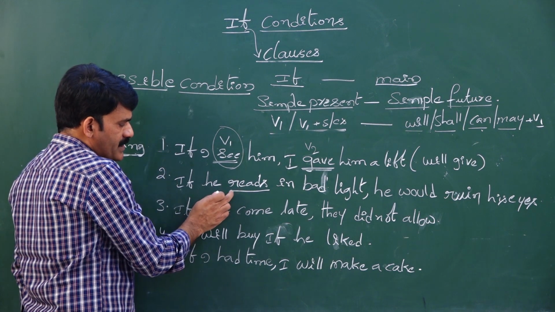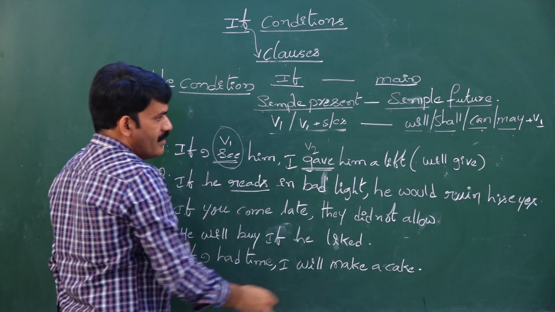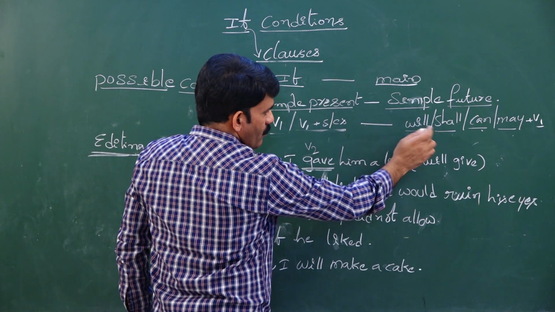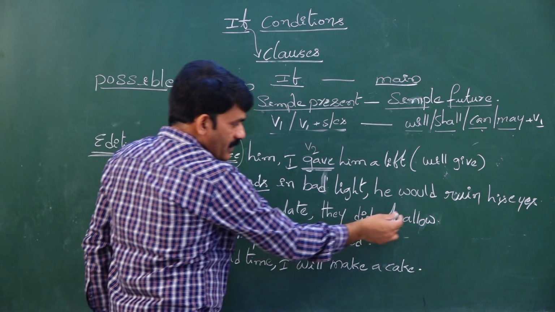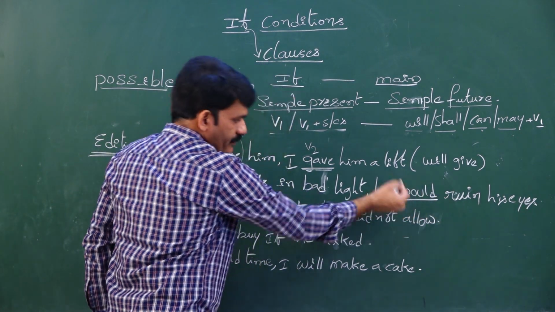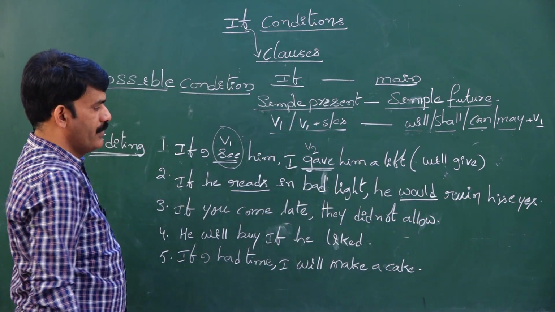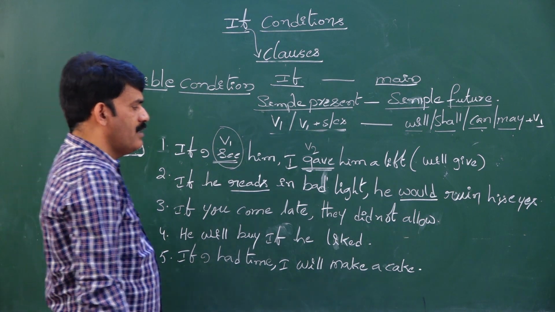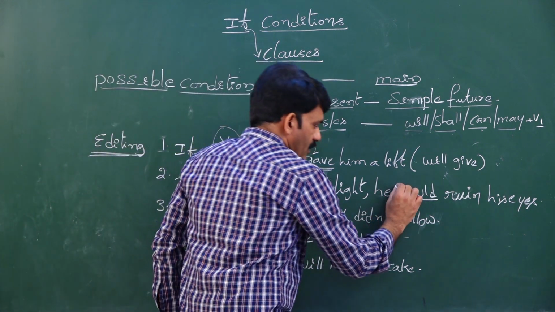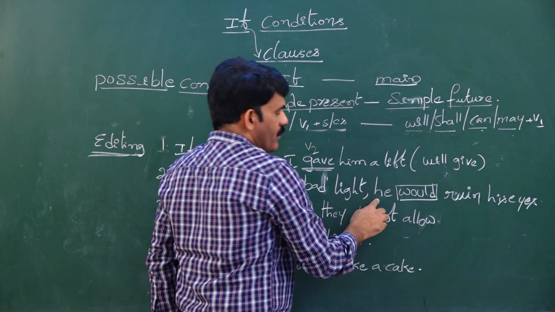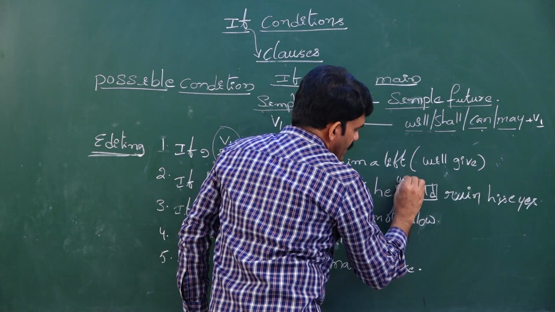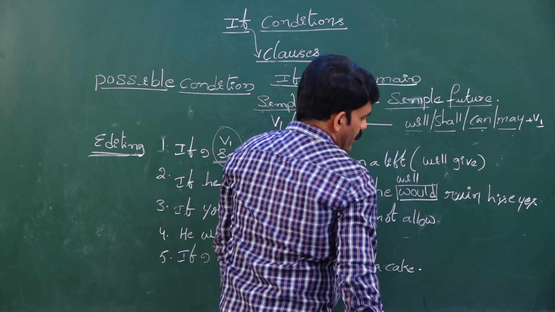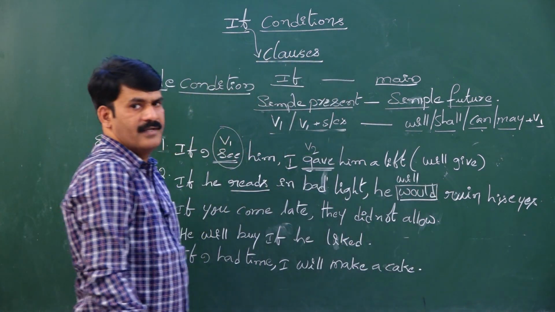When there is a simple present tense in the if clause, the main clause must have either will, shall, can, may plus V1. But what is the verb used in the main clause? Would ruin. Would should not be used here. Now what is the correct answer? He will ruin his eyes.